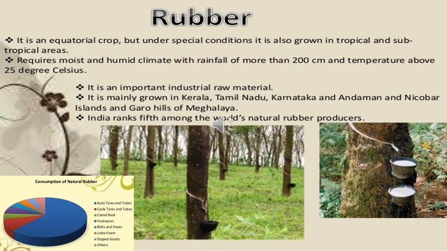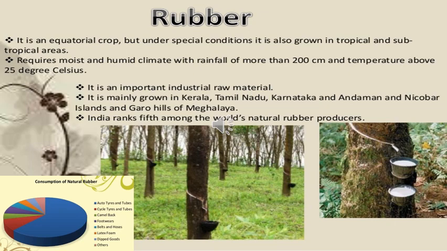Rubber is an equatorial crop, but under special conditions, it is also grown in tropical and subtropical areas. It requires a moist and humid climate with rainfall of more than 200 centimeters and temperature above 25 degrees Celsius. Rubber is an important industrial raw material. It is grown mainly in the states of Kerala, Tamil Nadu, Karnataka, Andaman and Nicobar Islands and Garo Hills of Meghalaya. India ranks 5th among the world's natural rubber producers.